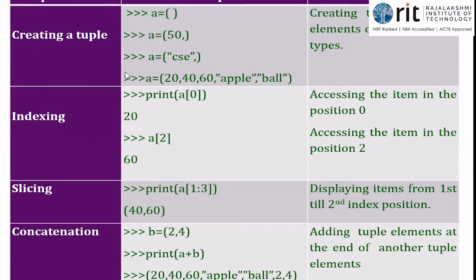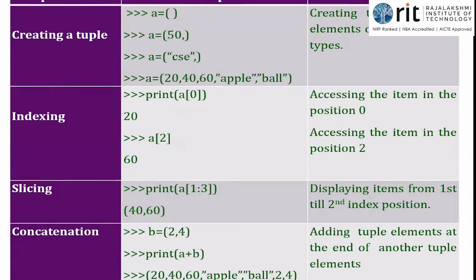Once the tuple is created, I can do the operations on it. I've already told you tuples are immutable, but I can do the operation and get the answer directly on the screen. I will not reflect these changes on the tuple, and I will not be allowed to change the values. But if I want to take a portion of the tuple, yes, I'm allowed by using the slicing operator. If I want to pick a particular value from the tuple, I can do it with the help of indexing. If I want to join 2 tuples, it is allowed because I have concatenation.